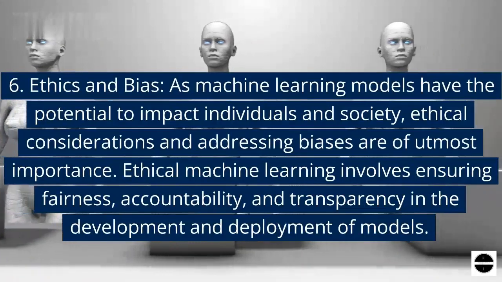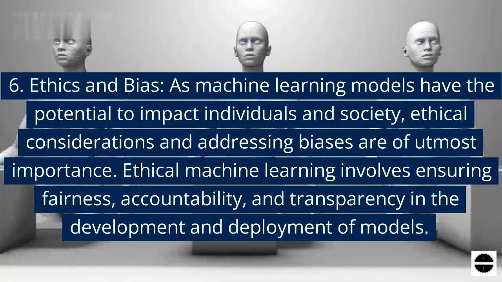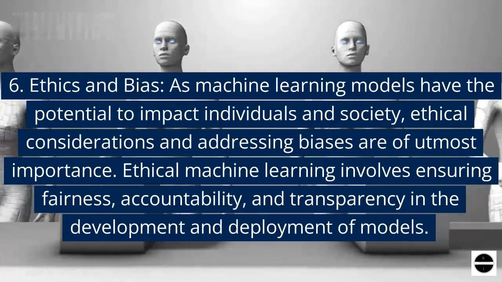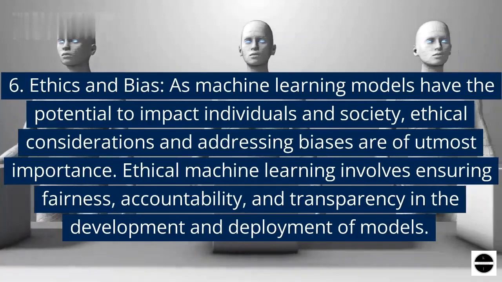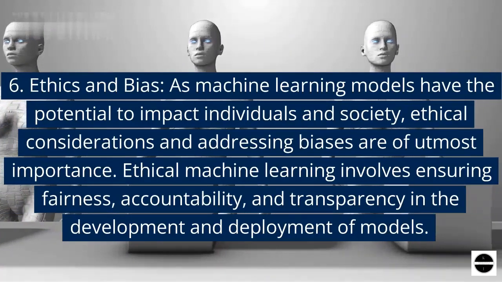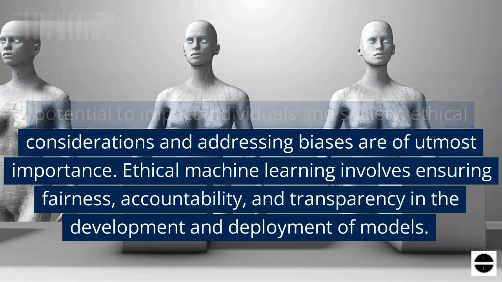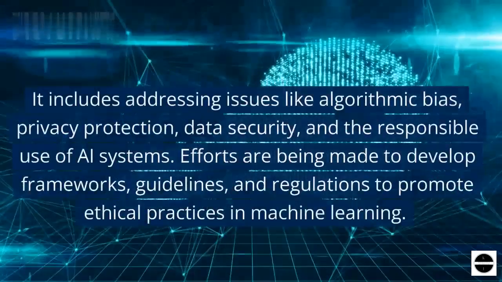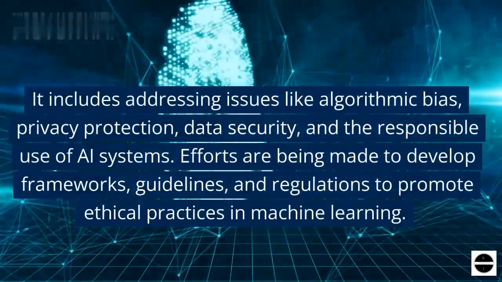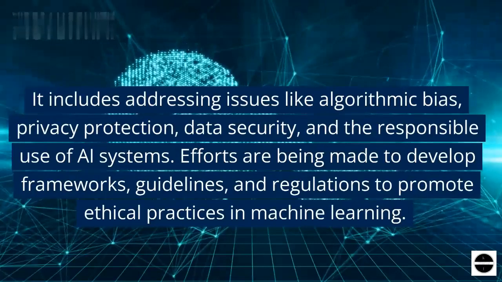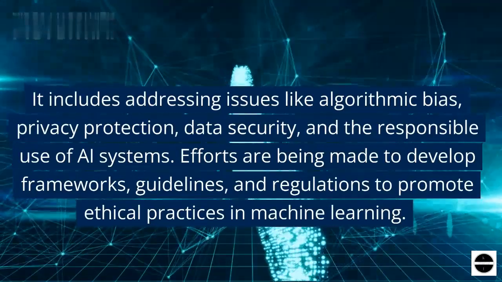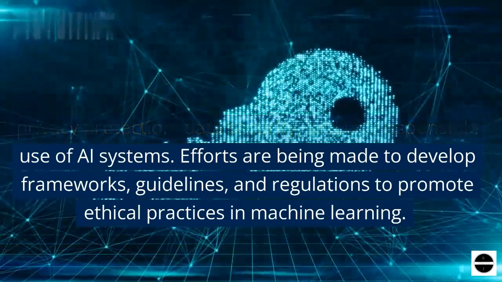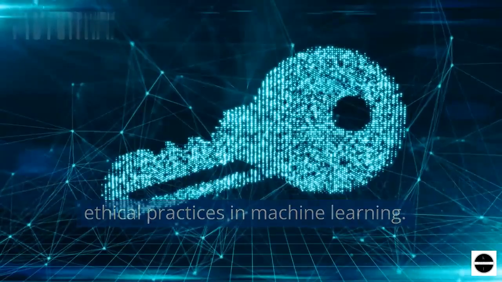6. Ethics and bias. As machine learning models have the potential to impact individuals and society, ethical considerations and addressing biases are of utmost importance. Ethical machine learning involves ensuring fairness, accountability, and transparency in the development and deployment of models. It includes addressing issues like algorithmic bias, privacy protection, data security, and the responsible use of AI systems. Efforts are being made to develop frameworks, guidelines, and regulations to promote ethical practices in machine learning.